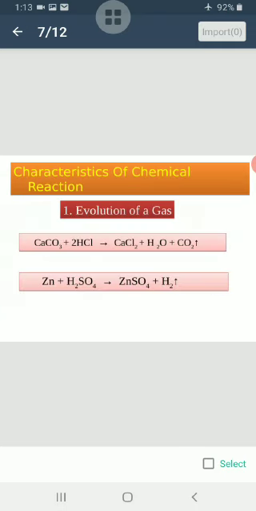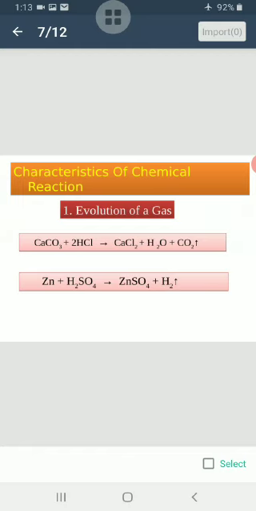Now there are some characteristics of chemical reactions, like evolution of gas, change of color, formation of precipitate, and changes in energy, and we will study them one by one. First of all, the evolution of gas. When a chemical reaction takes place, it is accompanied by one or more of these characteristics.